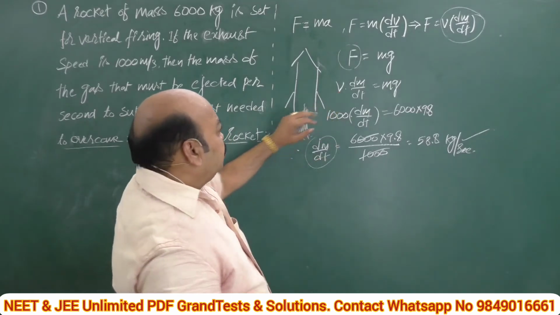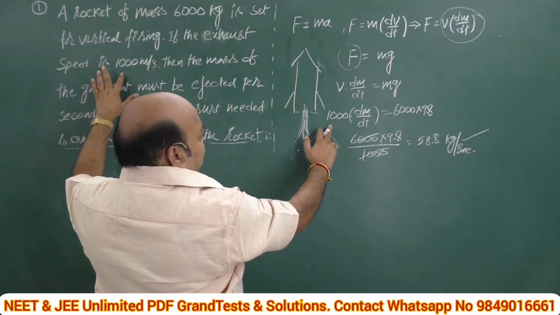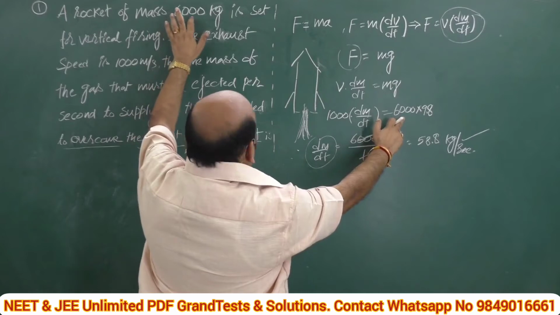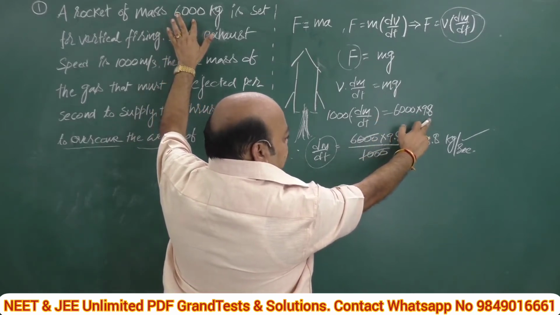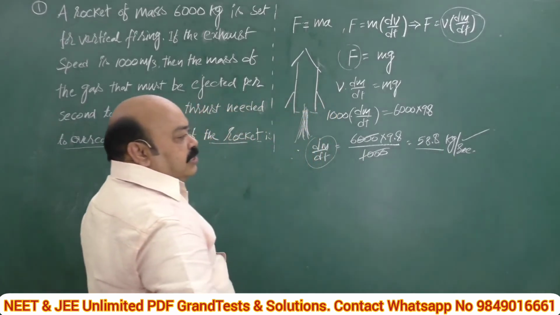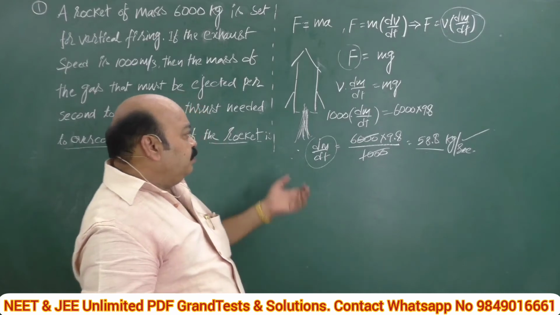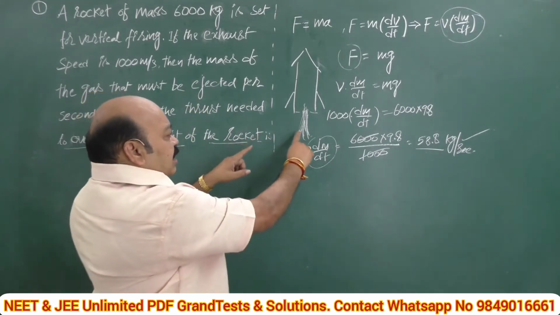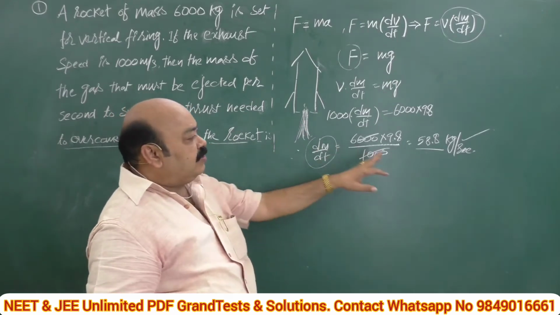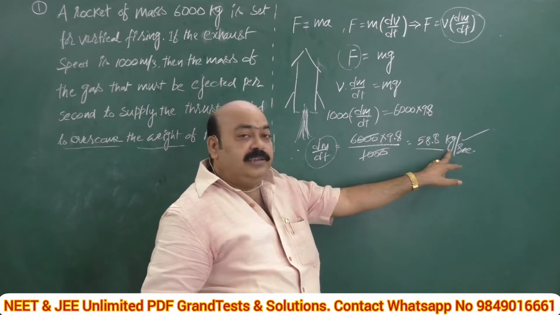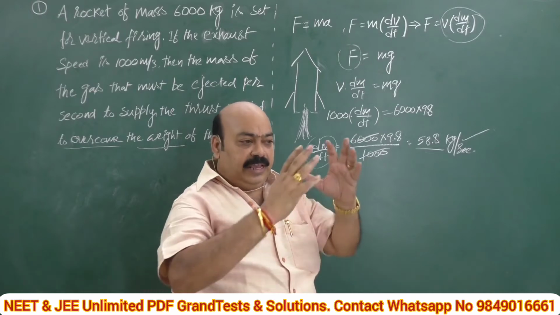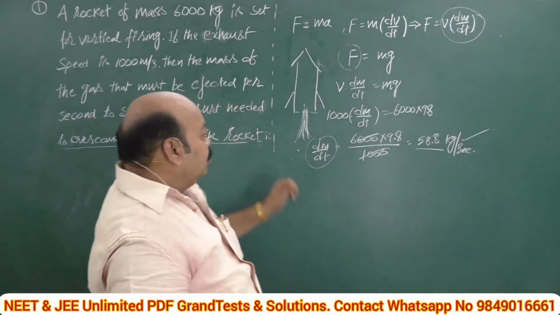Then simply substitution. Velocity is 1000, multiplied by dm by dt, equals mass 6000 kg, as given in the data, into g, 9.8. After calculation, we got this value: 58.8 kg per second. That means to overcome its weight, gases should be ejected at a rate of 58.8 kg per second. That means per second 58.8 kg of gas should be ejected out from the rocket to overcome its weight.